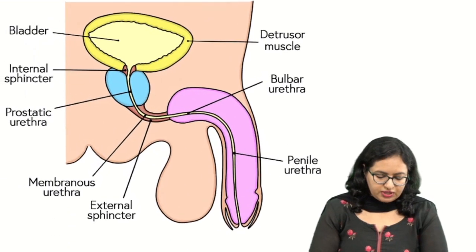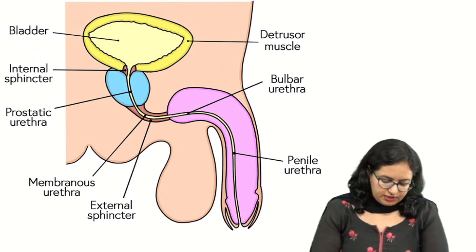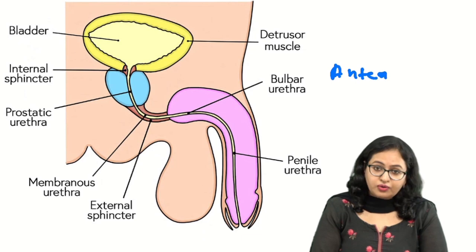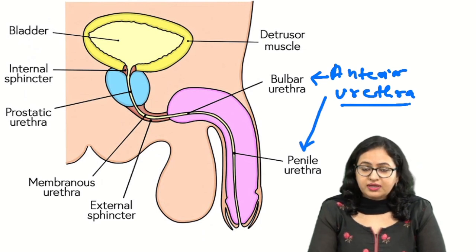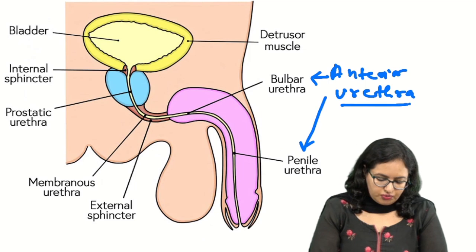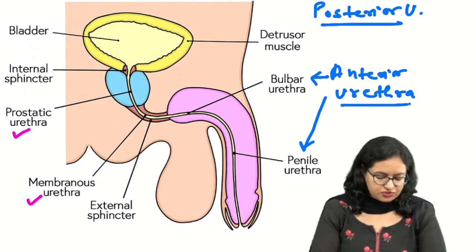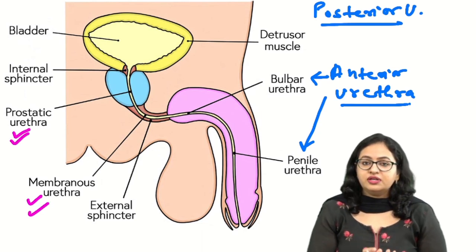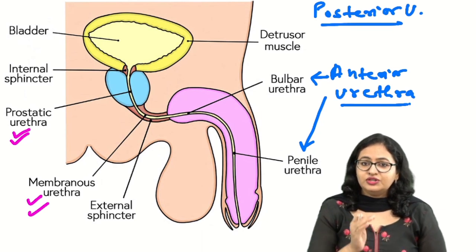When we talk about the male urethra, we divide it into the anterior urethra and the posterior urethra. For the anterior urethra, we have two parts: one is the bulbar urethra, another is the penile. And when we talk about the posterior urethra, it has two parts, prostatic and membranous. The prostatic is the one running through the prostate. Membranous is the one which is passing through the urogenital diaphragm.